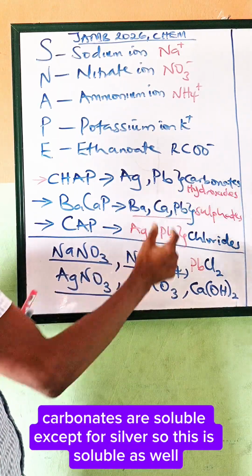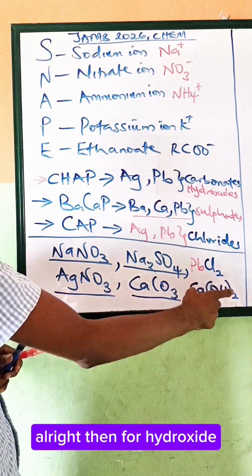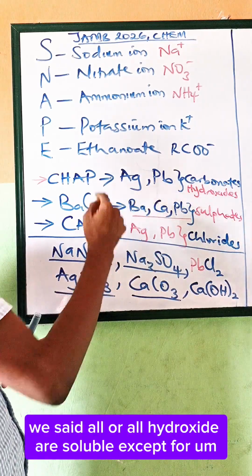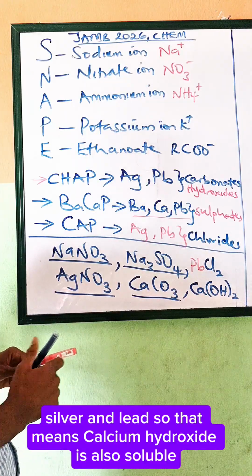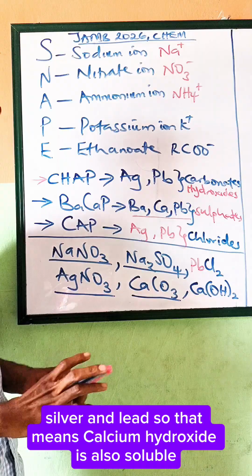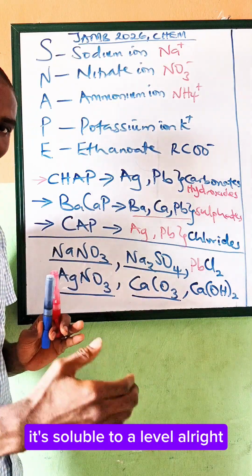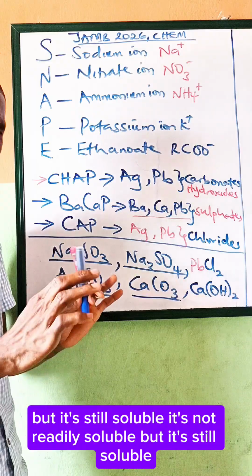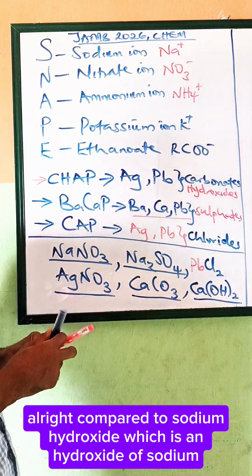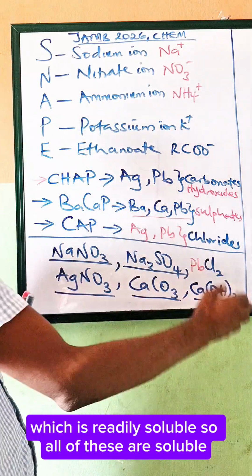Then all hydroxides are soluble except for silver and lead, so calcium hydroxide is also soluble. It's soluble to a level; it's not readily soluble compared to sodium hydroxide, which is readily soluble, but it's still soluble.